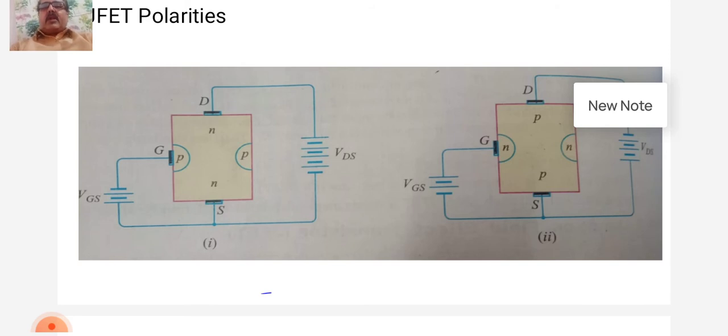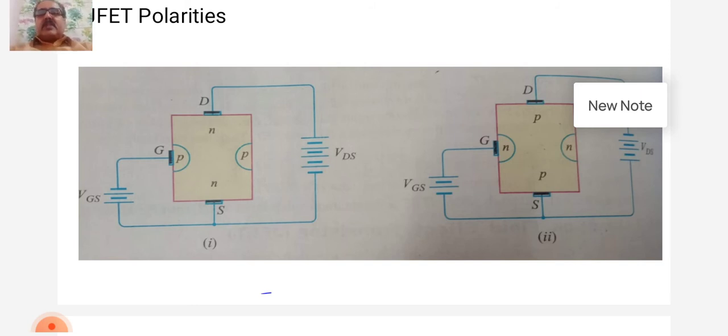In the normal way of JFET connection, the drain and source terminals are interchangeable. That means you can interchange the drain as well as the source, and that's why we consider it interchangeable. That is, either end can be used as source and the other can be used as drain.